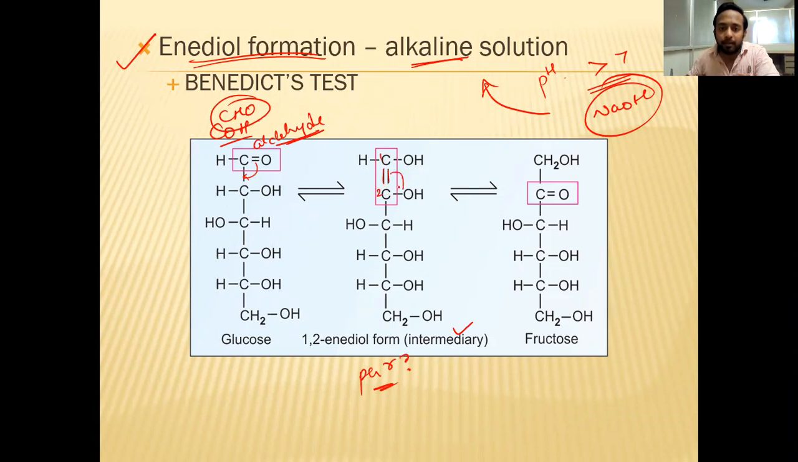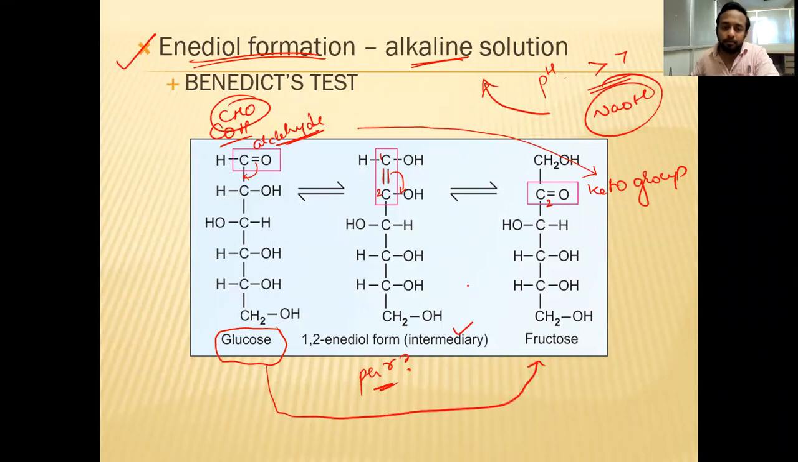Then this is again shifted to carbon number 2. What is now here? Keto group. So the aldehyde group is converted into a keto group. The functional groups are getting converted into different ones. What is the end result? The glucose is converted to the fructose.